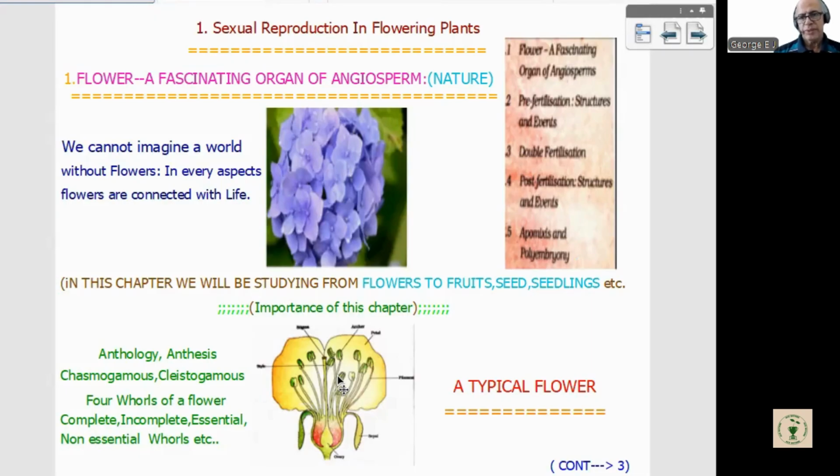Among these, calyx and corolla, the outer whorls, are called non-essential whorls, while the sex organs, androecium and gynoecium, are called essential whorls because they are needed for formation of seeds. Seeds mean the base for the next generation. I think this part is clear to you. Now we can proceed to the next area.